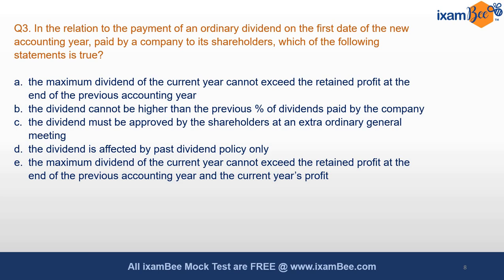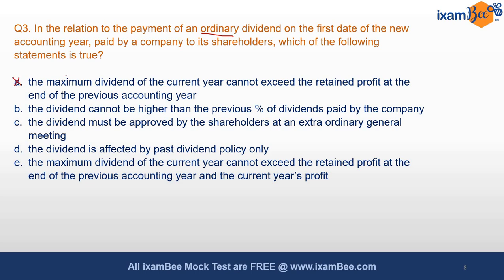Question number 3 says, in relation to the payment of an ordinary dividend on the first date of the new accounting year paid by the company to its shareholders, which of the following statements is true? Option A says the maximum dividend of the current year cannot exceed the retained profits at the end of the previous accounting year.